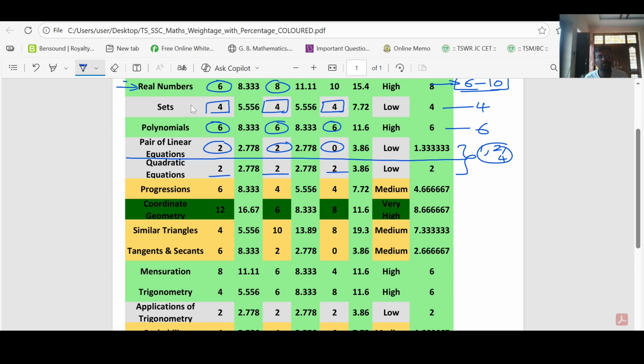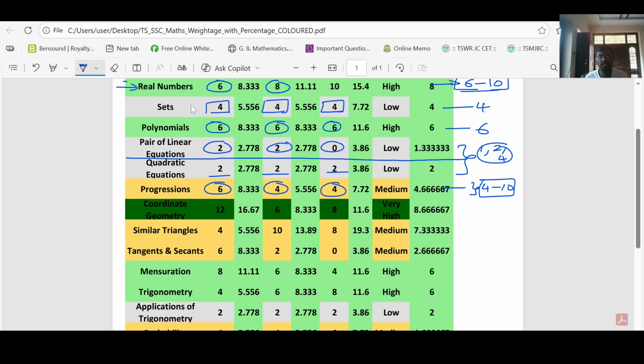Look at here, progressions. In 2025, 6 marks. In 2024, 4 marks. And in 2023 also you got 4 marks. But anyway, progressions is an important chapter. You will get a definite question from 4 to 10 marks. Ultimately, you will get 4 to 10 marks from the progressions chapter.